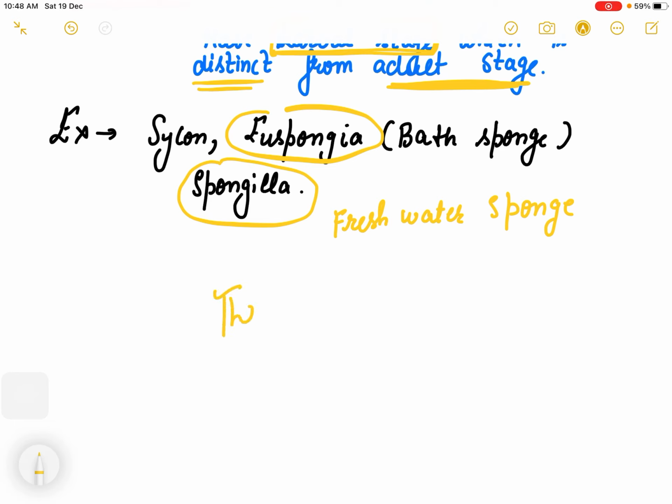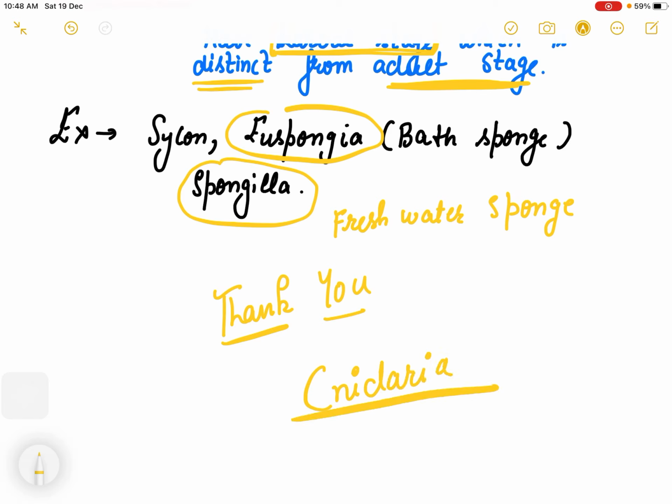Porifera is also known as sponges. The next group which we will take on Monday will be Cnidaria, right, which is also called Coelenterata.